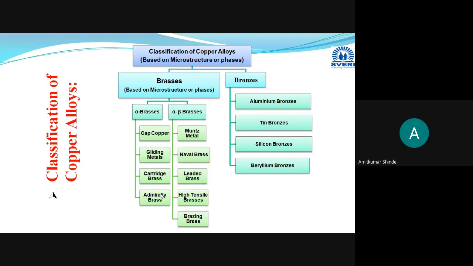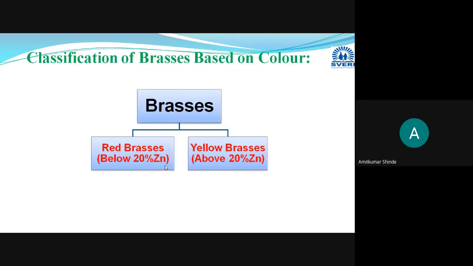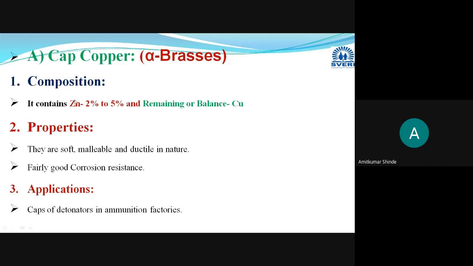Sometimes they may ask you the microstructures also. That microstructures we will discuss in the next lecture. In this lecture, we are going to discuss composition, properties, and applications. From these 9, minimum 3 will be there. Means they will give you 4 or 5 names, but you have to answer any 3. For each question, 2 marks will be there, and the marking scheme will be like this. Composition will be for half mark, properties for half mark, and applications will carry 1 mark. Okay, in this way the distribution of the marks will be there.